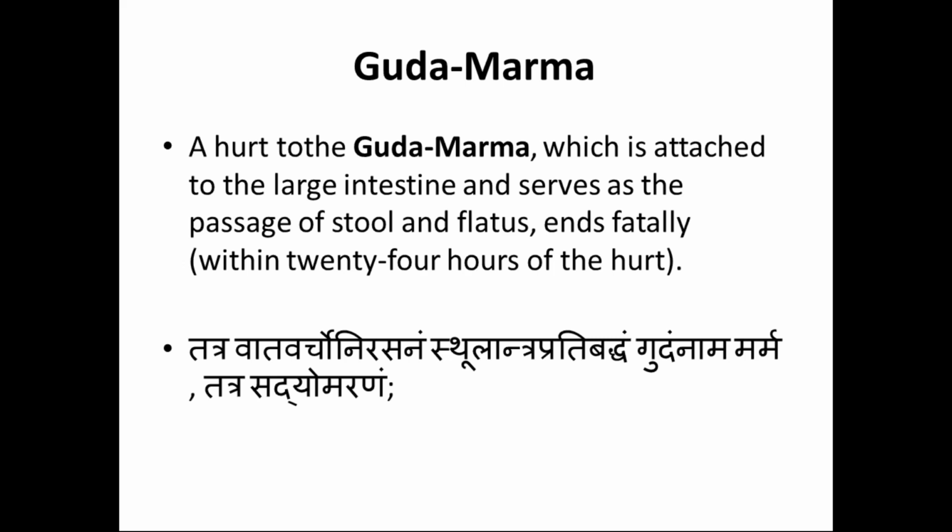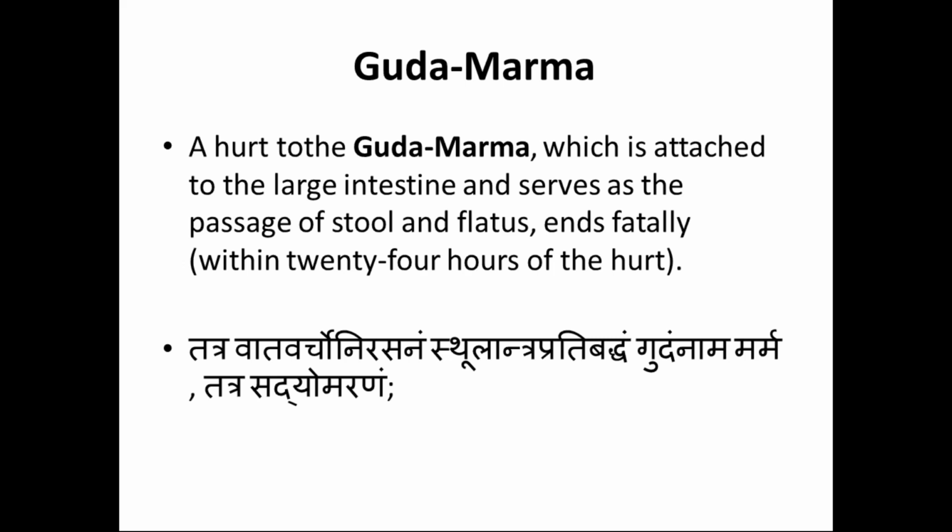To remember the perineum easily, it is the area where the external genital organs are present, even including the anal opening. Now, there are three important anatomical divisions: proper abdomen, true pelvis, and the perineum. In the same way, the three marmas are located at three different levels. Guda marma is located in the perineum, that is the pudendum.